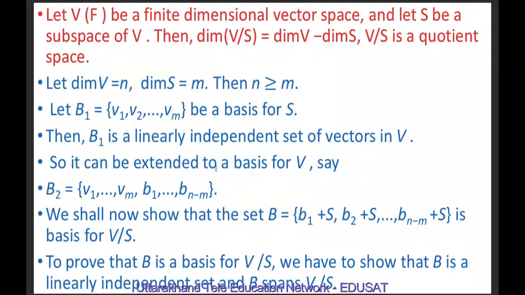So it can be extended to a basis for V, that is B2 = {v1, v2, ..., vm, b1, b2, ..., b(n-m)}. Here the total number of elements is m + (n - m), which is n, because dim V is n. So the elements in B2 are also n.